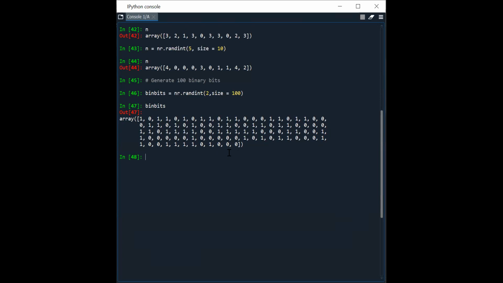Now, how to make the BPSK symbol? Can anyone say how to make a BPSK symbol? Let me shorten it and reduce the length to 10. It will make more sense. I can take the binary bits.